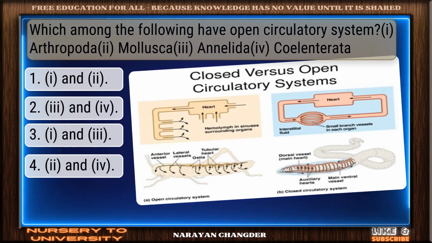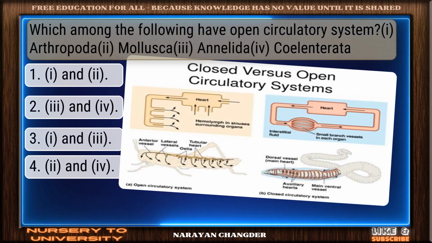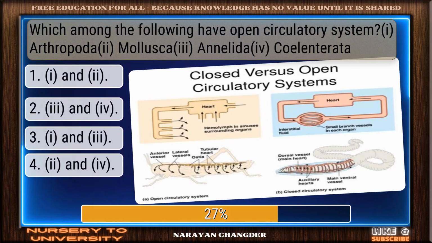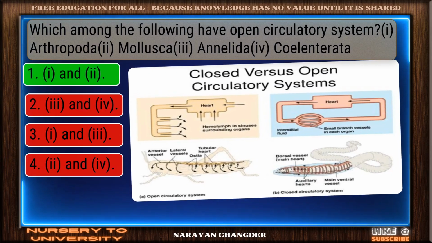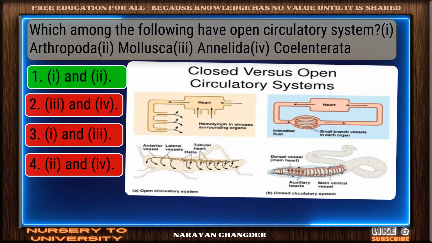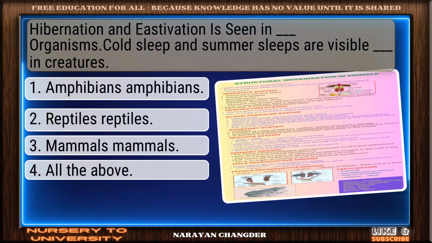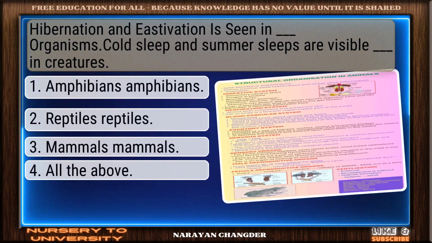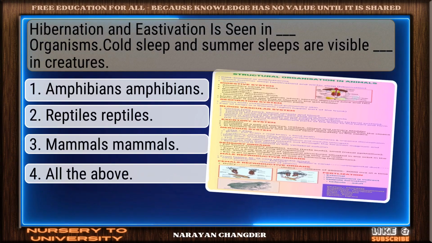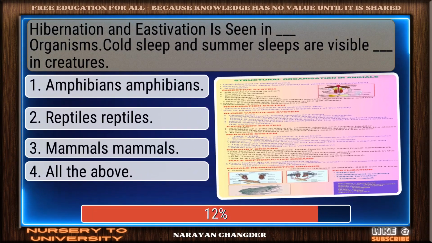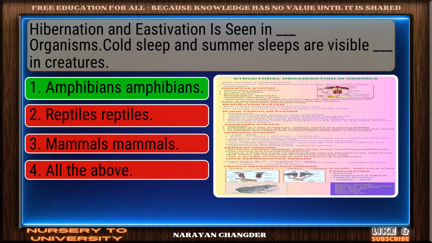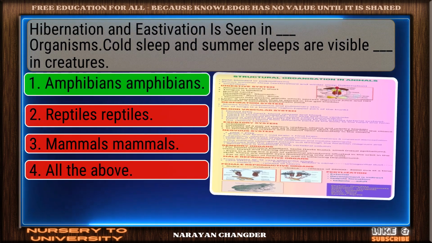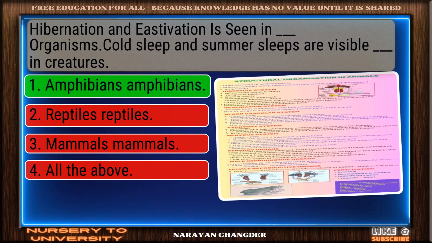Question number 48. Which among the following have an open circulatory system? Arthropoda, Mollusca, Annelida, Coelenterata. Sharp thinking, and is the right choice. Question number 49. Hibernation and estivation is seen in dash organisms. Nice selection. Amphibians is the correct and valid answer.